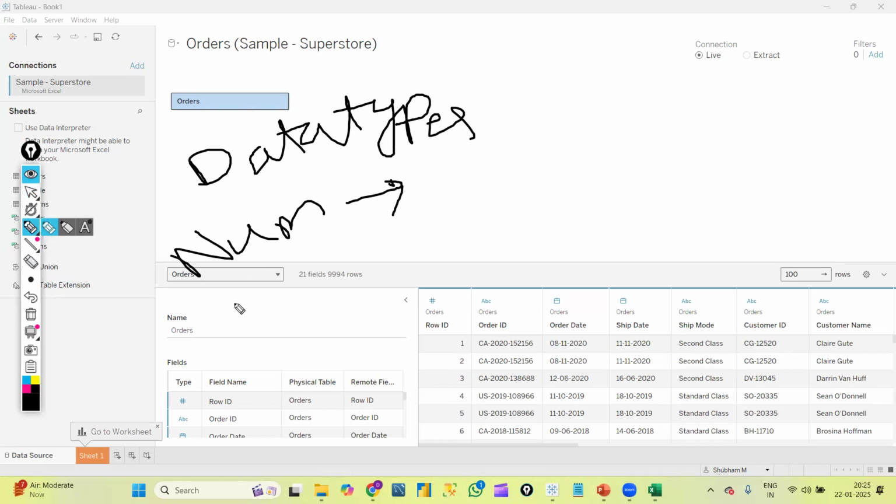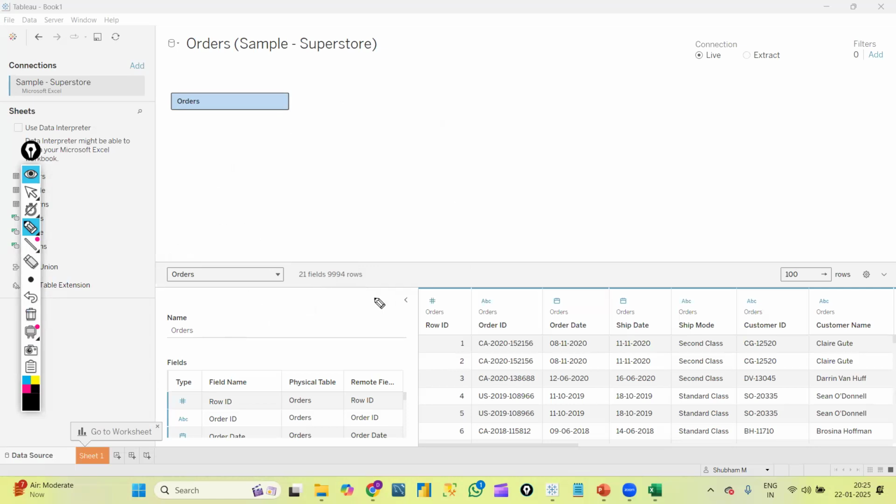We are having numerical data, character data, like that. However, in SQL, whenever we are creating tables, we will define data types also in the create syntax, right? But in Tableau, Tableau is smart enough. Once we connect the data, it automatically recognizes the data types here. Manually, we won't create anything. Automatically, it will recognize the data types.